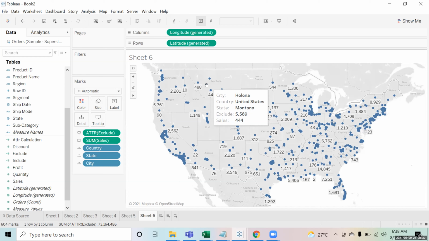Wherever you hover on a city inside that state, the same sum will be shown at the state level.